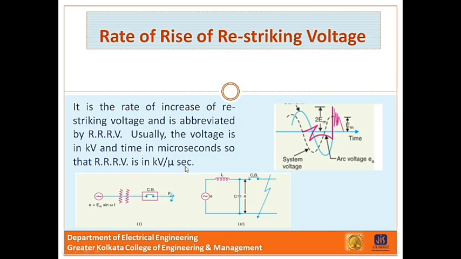Now consider the opening of a circuit breaker under the fault condition shown in this picture. Before current interruption, the capacitance C is short circuited by the fault and the short circuit current through the circuit breaker is limited by the inductance L.